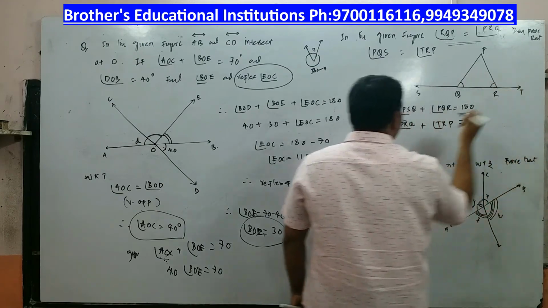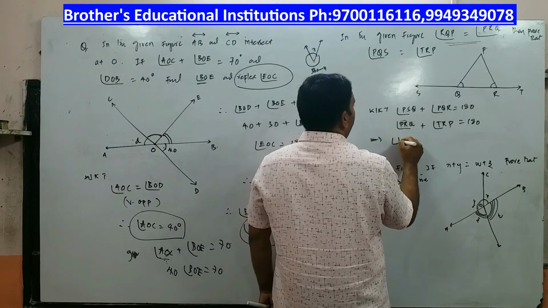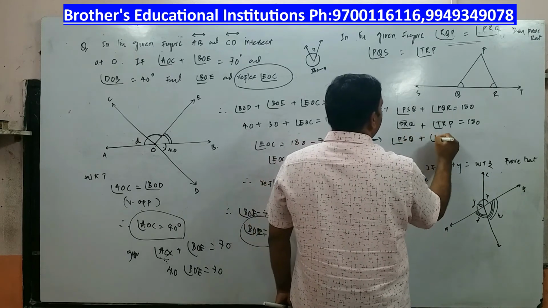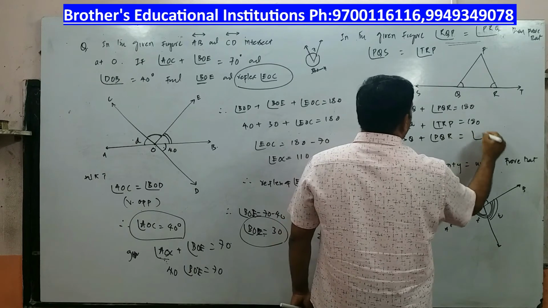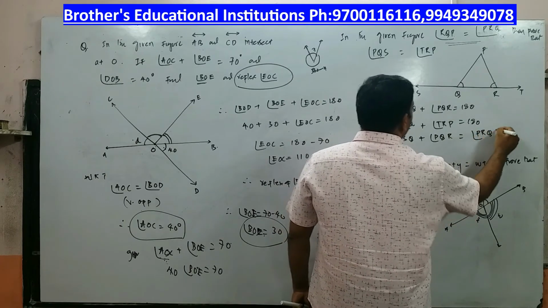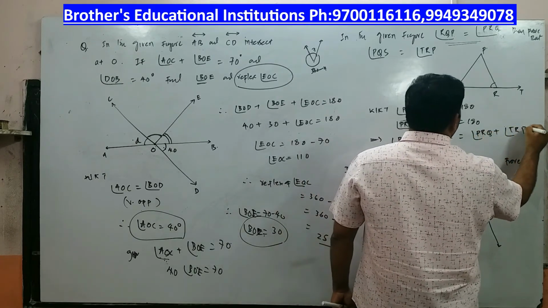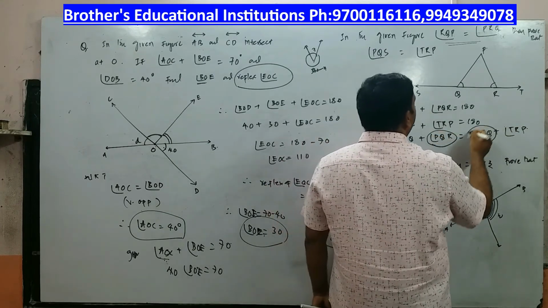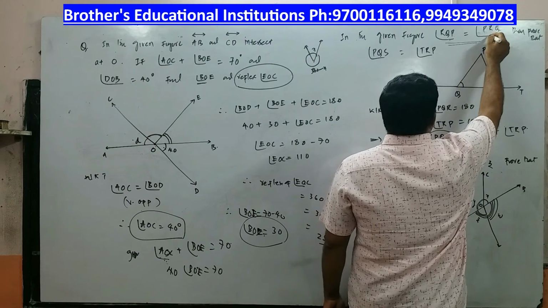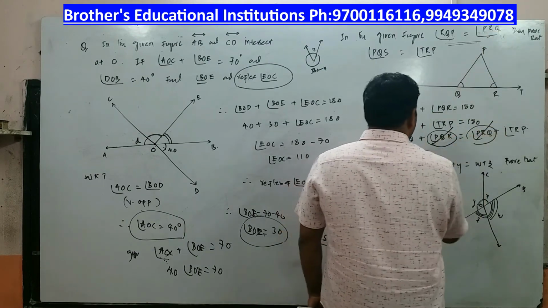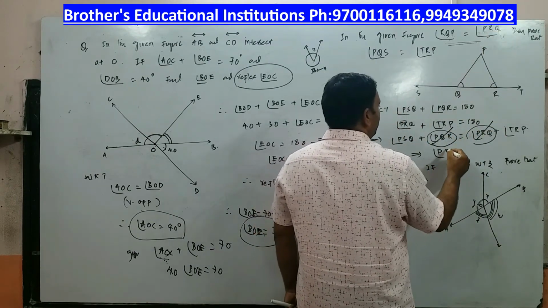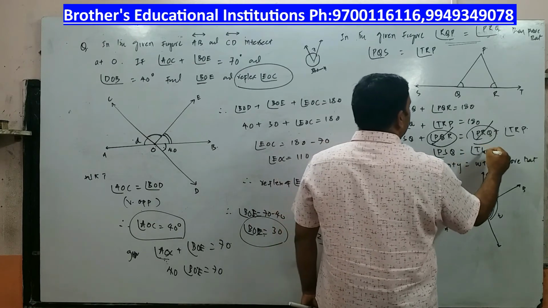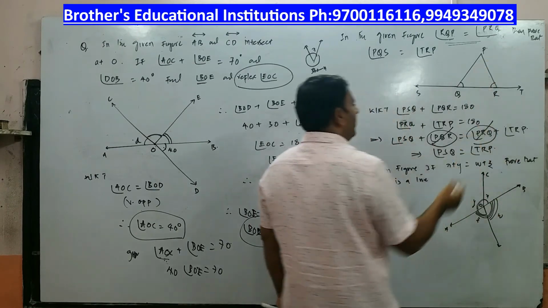When these two are equal to 180, I can write angle PSQ plus angle PQR is equal to angle PRQ plus angle TRP. Now please observe what is angle PQR and PRQ. PQR and PRQ both are equal, so they get cancelled, and ultimately what is left over? Angle PSQ is equal to angle TRP. Is it not a very simple problem?